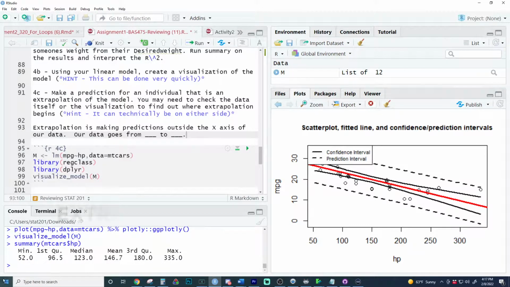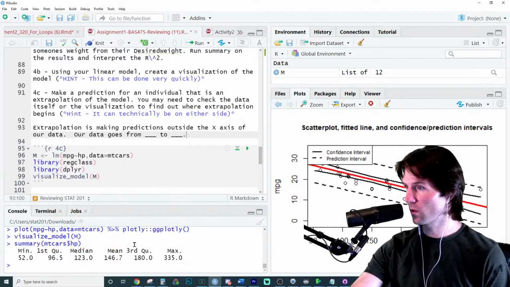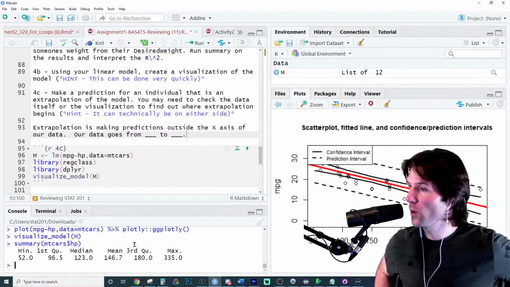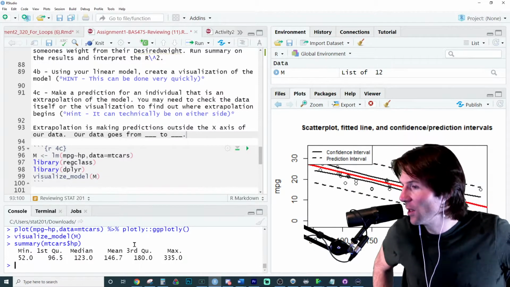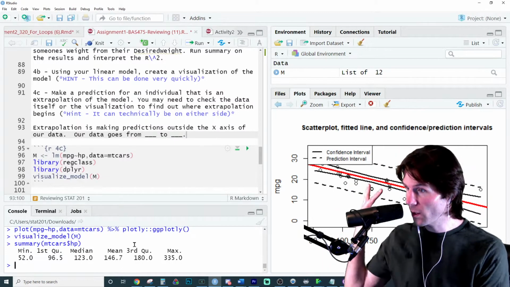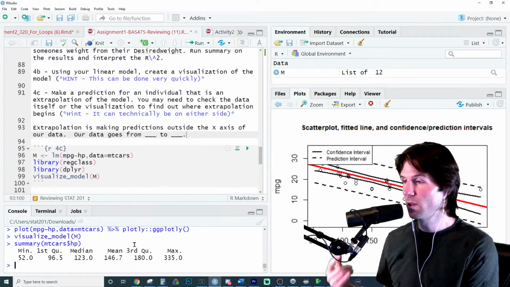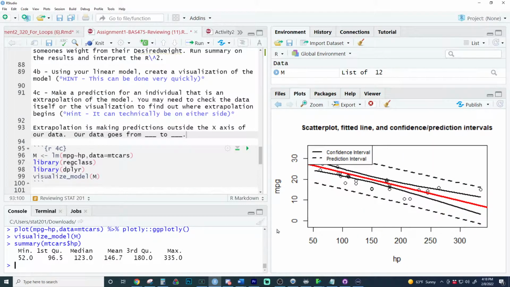Perfect. So anything with predictions, remember the x's are explaining the y. So when we make predictions with x's, we will be using the model right here to make y predictions. So if you put in an x that is outside this x bounds, you are extrapolating. So anything outside of the bounds of 52 to 335 is an extrapolation of our model. Does that make sense?